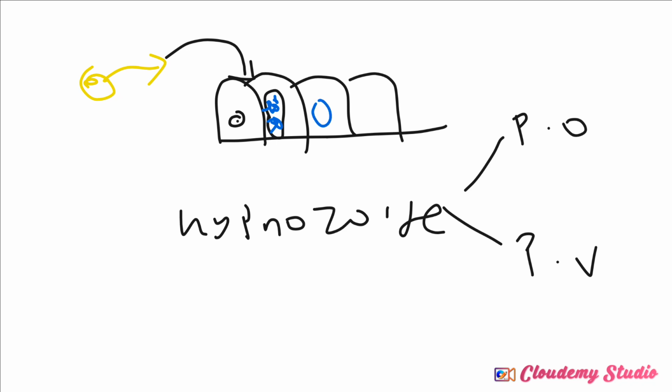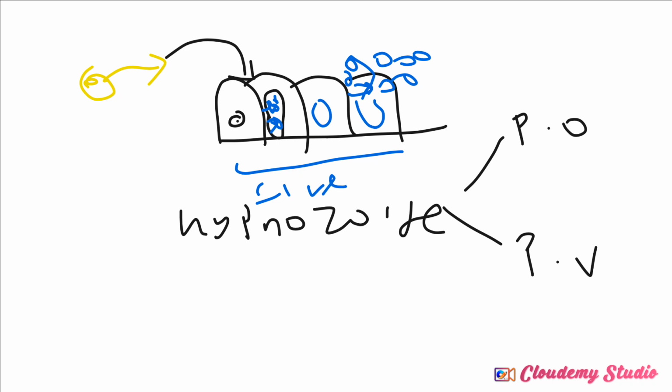Then it bursts to release merozoites into the blood. Now, one thing you have to notice is that all this occurs in the liver cell, not inside the blood.